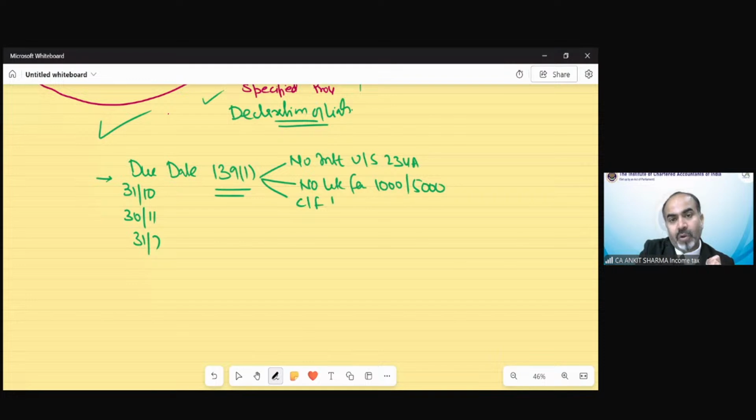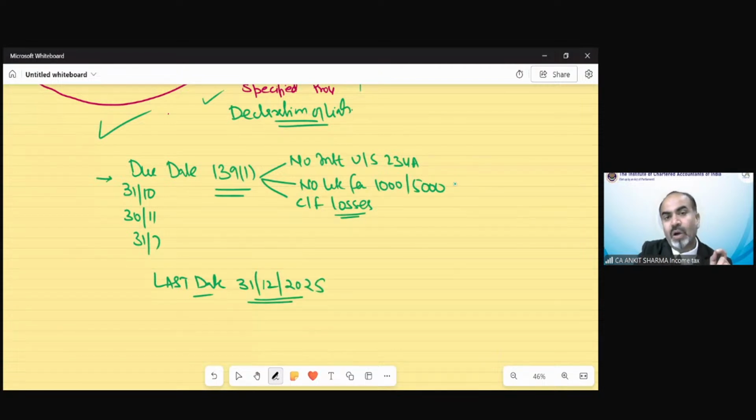Carry forward of losses is the very big advantage if you file your return up to the due date. But this is the due date, not the last date. The last date for filing of return is 31st December of the assessment year. That would be 31st December 2025.